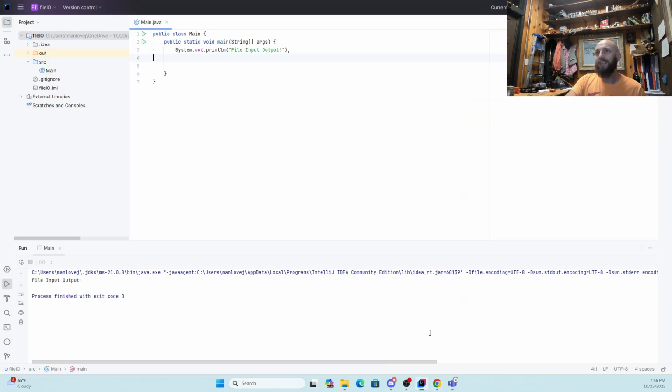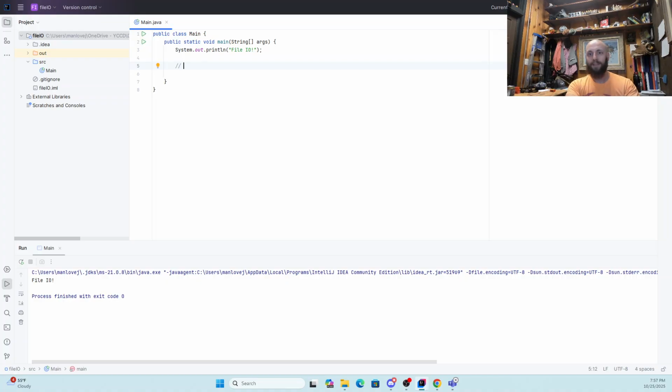So to that end, I have here a basically blank Java project. So as we can see, our compiler or our IDE is working. We're getting file input output written down. You will very often see this abbreviated as file IO. Capital I, capital O is basic shorthand for input output. So what we're going to do is we're going to accomplish 3 tasks, and I'm going to put each of those 3 tasks into a separate method.